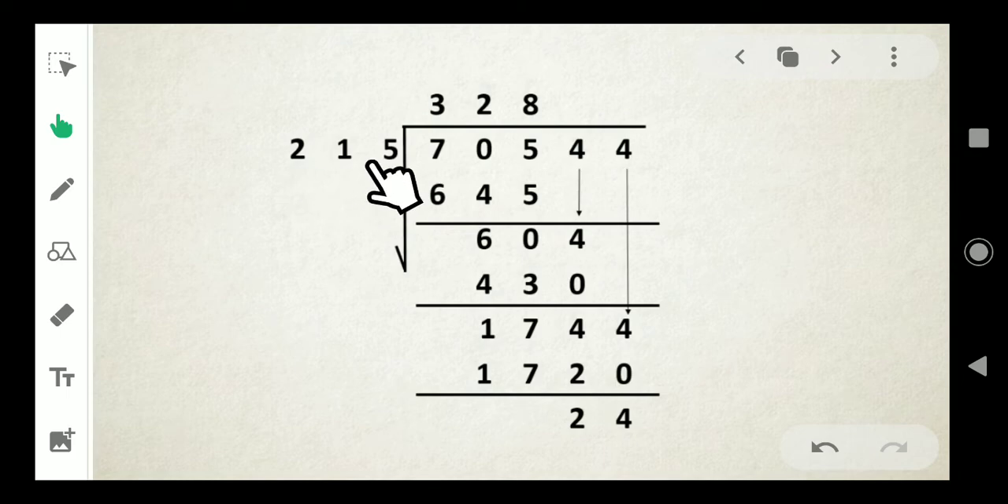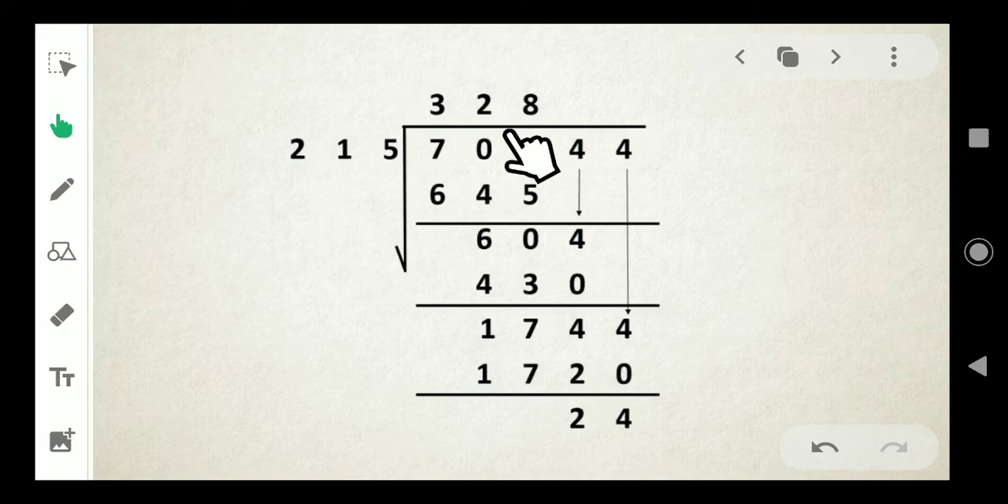When a 3-digit number is given here, we should consider the 3 digits on this place also. So 705 I considered. In 705, how many 215s are there? We don't know the multiplication table of 215. So on the working space, please do the multiplication and say 215 into 2, 215 into 3, 215 into 4, like that. So if we do it like that, we will understand that 3 into 215 will get 645.